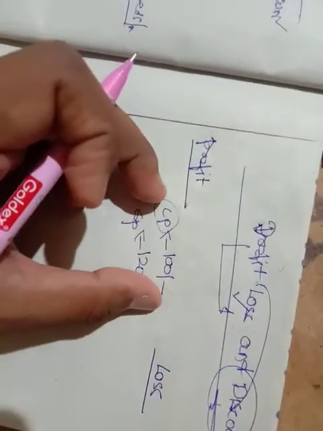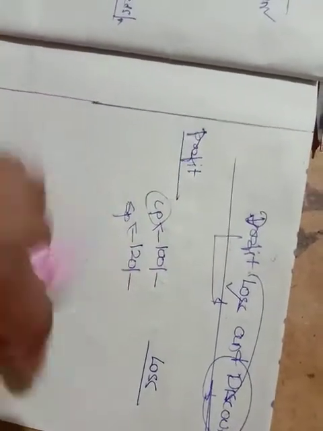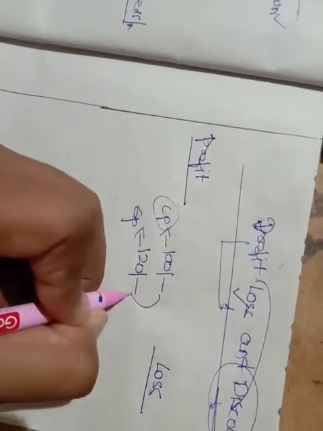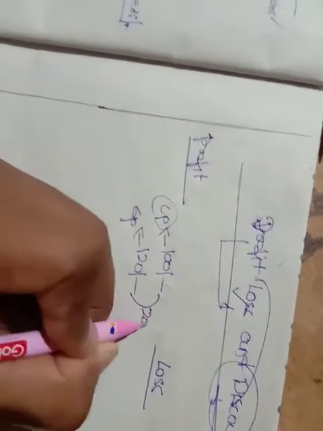So assume that I bought a pen for 100 rupees and I'm selling it for 120 rupees. Either I'm getting profit or loss? I'm getting profit, and how much profit am I getting? I'm getting 20 rupees profit now.